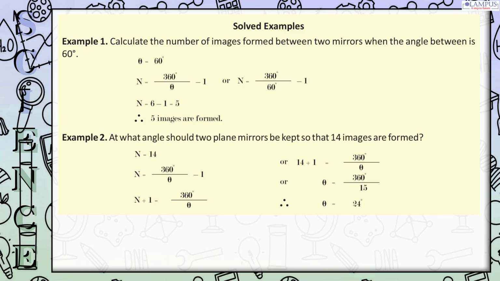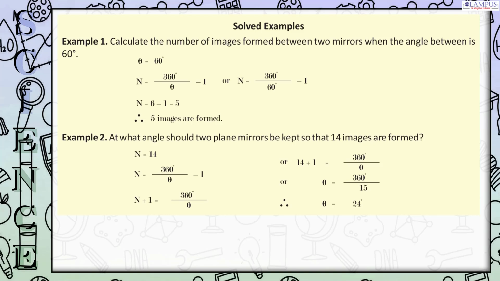Solved examples. Example 1. Calculate the number of images formed between two mirrors when the angle between them is 60 degrees. Theta equals 60 degrees. Number of images, n, equals 360 degrees divided by theta, minus 1. Or, n equals 360 degrees divided by 60 degrees, minus 1. n equals 6 minus 1 equals 5. Therefore, 5 images are formed.